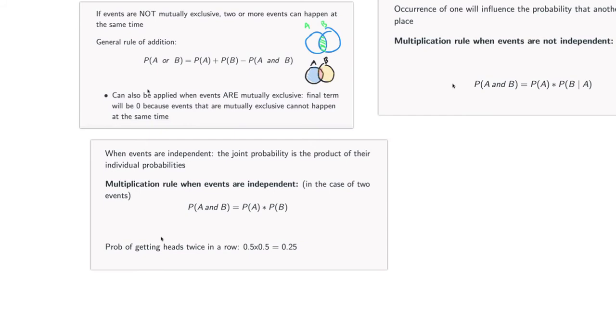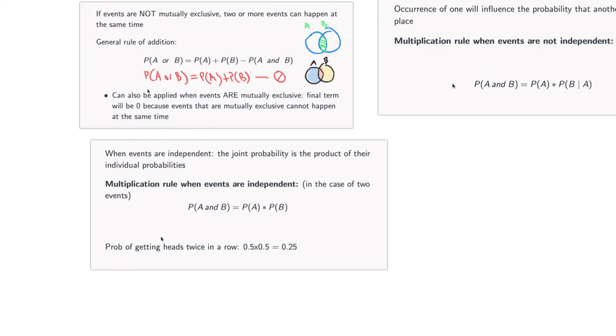So anyway, let's see. This can also be applied when events are mutually exclusive. The final term will be 0 because events that are mutually exclusive cannot happen at the same time, right? Exactly. So basically, the previous equation that the professor gave for mutually exclusive events is really the same formula. It's just that this part happens to be zero. That's all. So that's kind of interesting to note.